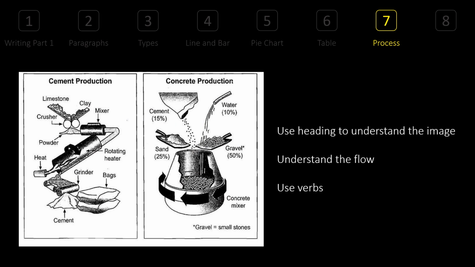Clear? Moreover, use verbs. What I mean by use verbs is, mix them. Mix them is a verb. The mixer takes the powder in, and what it takes out, it takes it to the rotating heater. What rotating heater does, when the heat is provided, it rotates apart from that. And what does grinder do? Grinding. So all these processes, what are they doing? They are doing some action, because this is all an action. Verbs are always important in case of action, right? Because what are verbs? Well, they are word of action, right? That's what I mean. Always use plenty of the verbs based on what is happening.